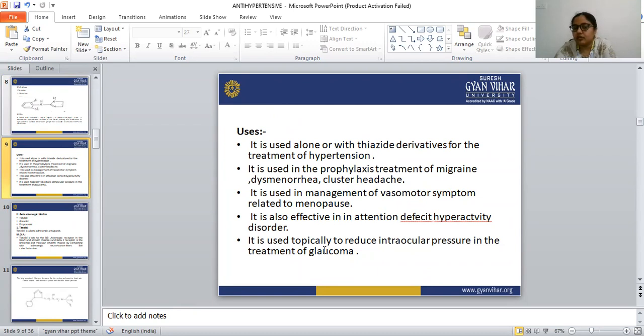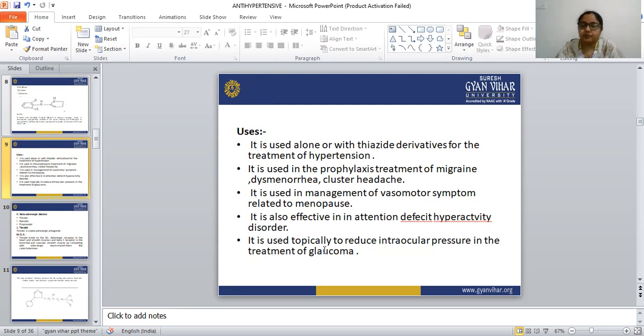Dysmenorrhea is the condition of painful menstruation, and to treat it we can use clonidine. In the treatment of cluster headache we can use clonidine, and it is used in the management of the vasomotor symptoms related to the menopause. The vasomotor symptom happens after the menopause in the woman. Examples of vasomotor symptoms are night sweating, and all of these come under the category of vasomotor symptoms related to the menopause.